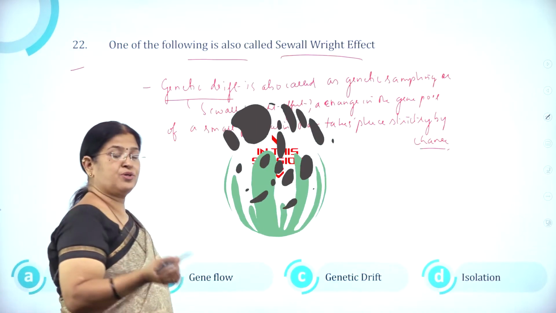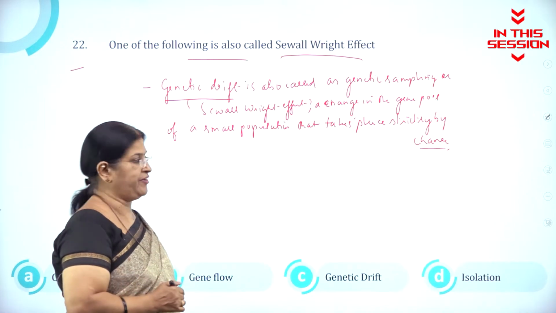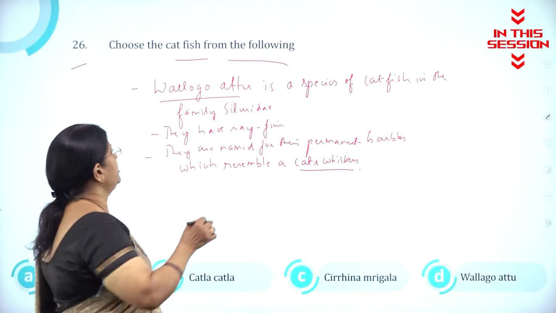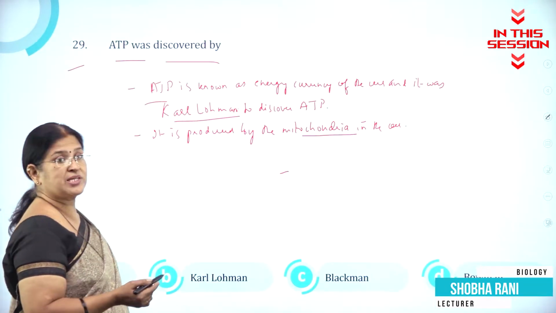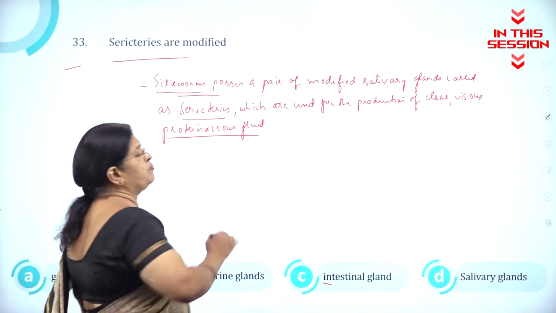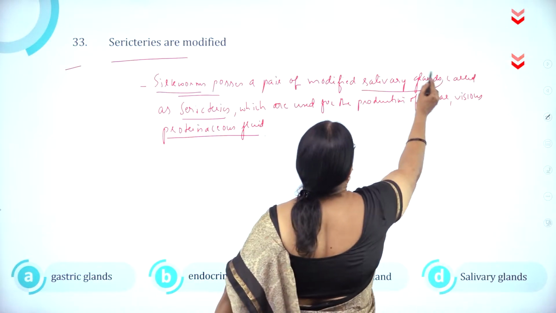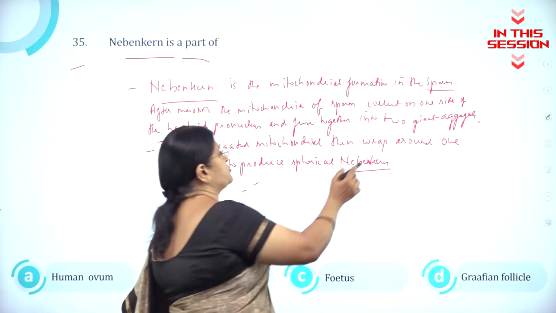Genetic drift is also called genetic sampling, or otherwise the Sewall-Wright effect. Balago attu is a species of catfish. ATP is known as the energy currency of a cell, as we know, and it was Carl Lohmann. Silkworm possesses a pair of modified salivary glands. Nebenkern is the mitochondrial formation in the human sperm.